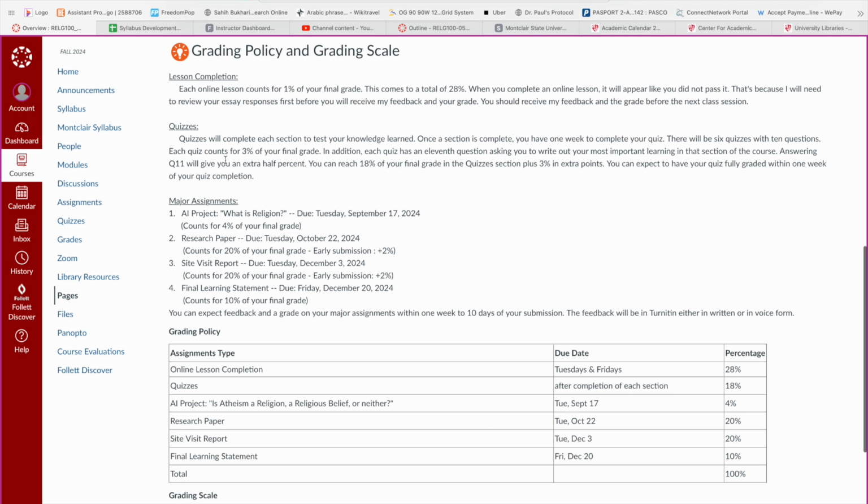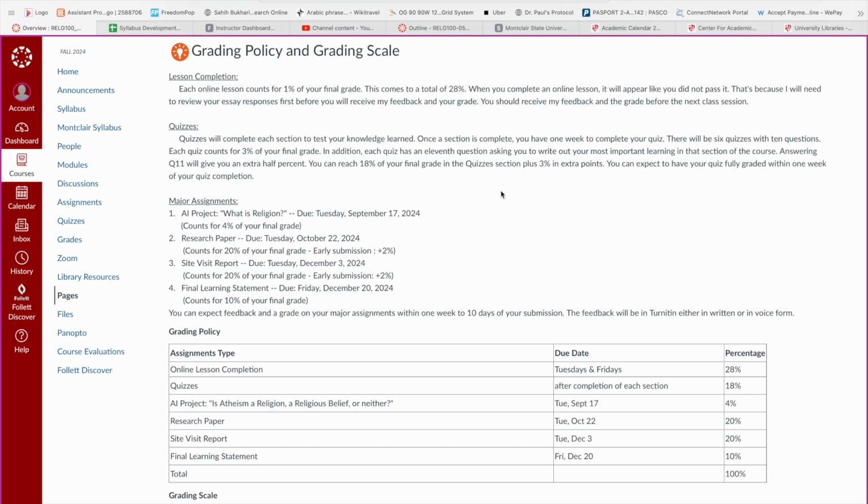After most of the sections, there is a quiz. So we have a total of 6 quizzes. Each of the quizzes will count for 3%. Quizzes consist of usually 10 multiple choice or relationship questions, different kinds of things that you can answer, and then there will always be an 11th question that will ask you to reflect on the section that you just completed and to see what was most important to you.